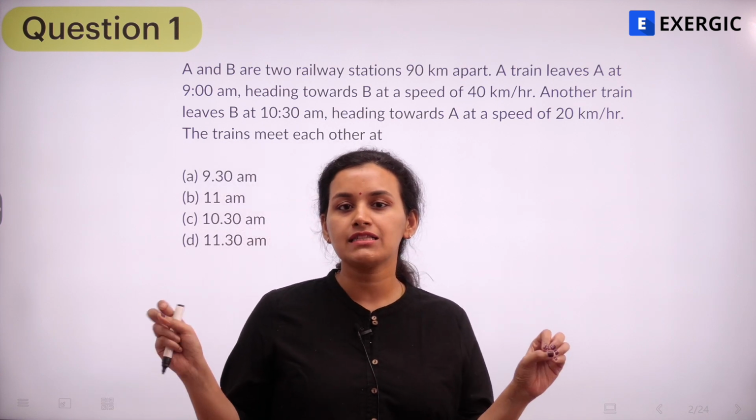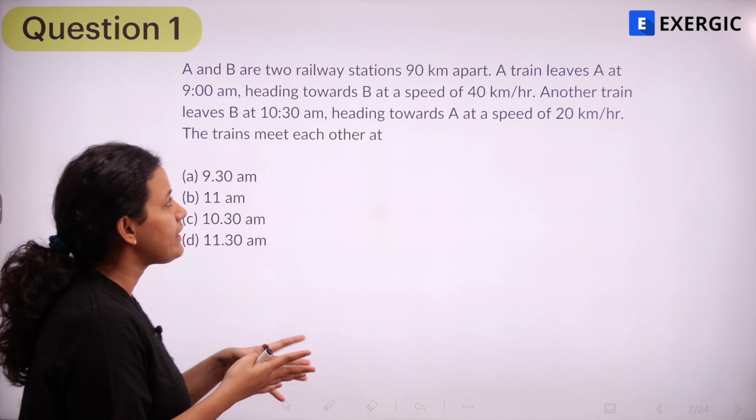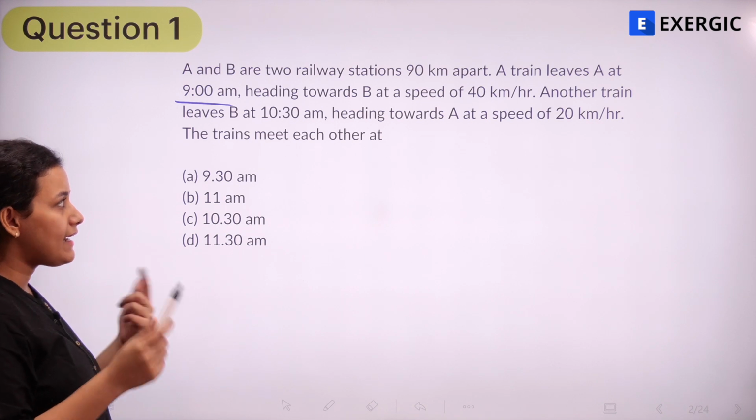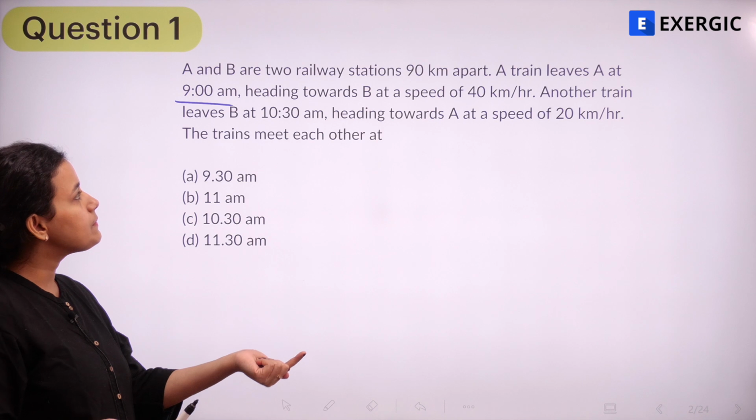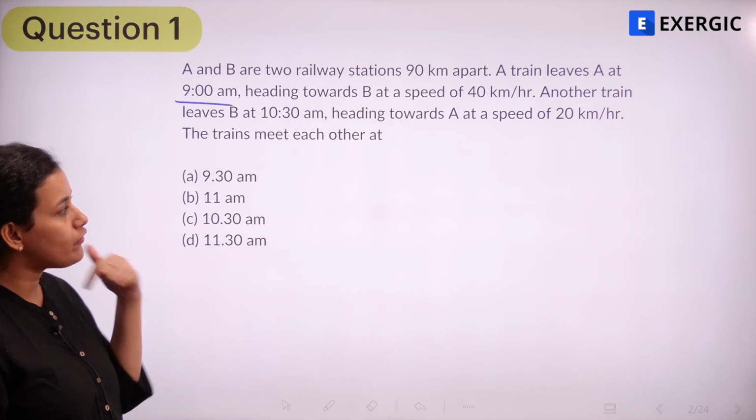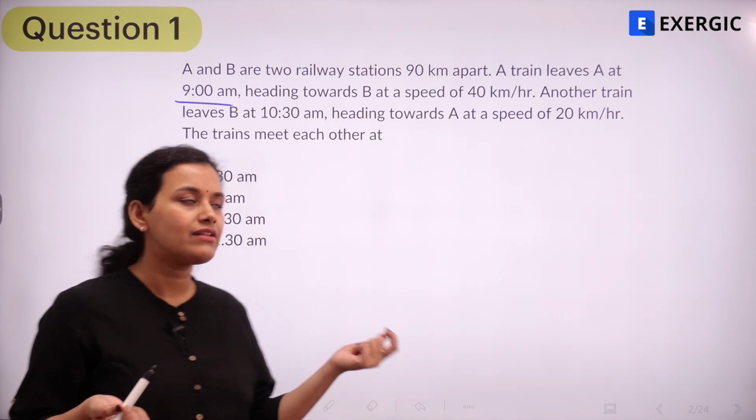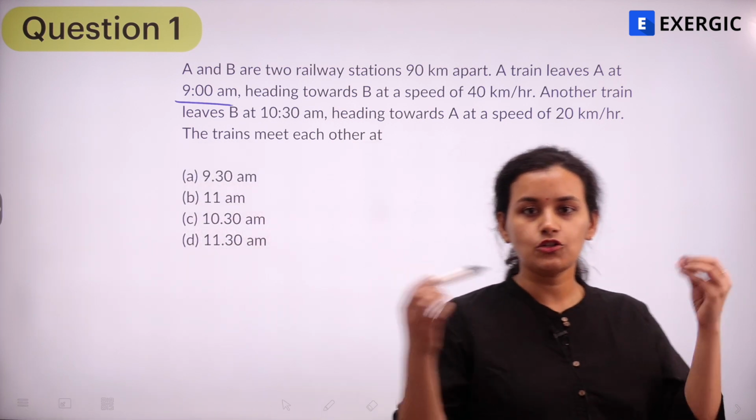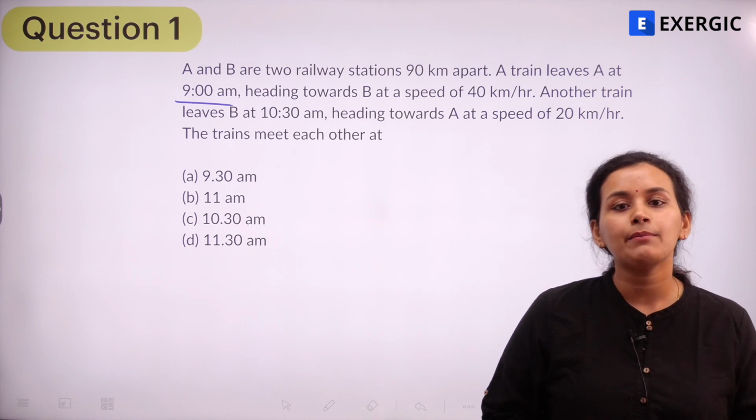So we have two trains from two stations moving towards each other. The first train, that is train A, is going to leave at 9 am and it is heading at B with the speed of 40 kilometers per hour. And the second train, that is B, is going to leave at 10:30 am and it's heading towards A with a speed of 20 kilometers per hour. Also, the total distance between A and B has been given, that is 90 kilometers. So what is the time when they are going to meet, right? Because there are two bodies moving towards each other, eventually they are going to cross paths. So at what time are they going to meet?